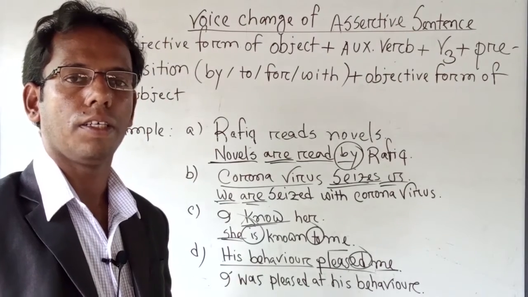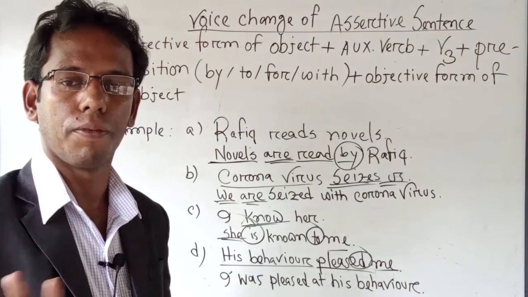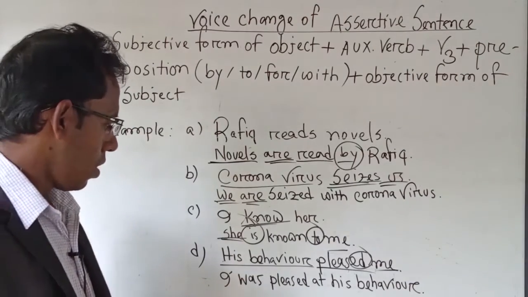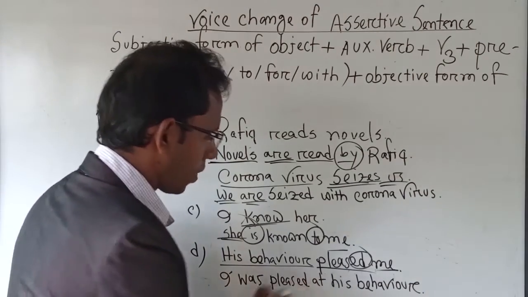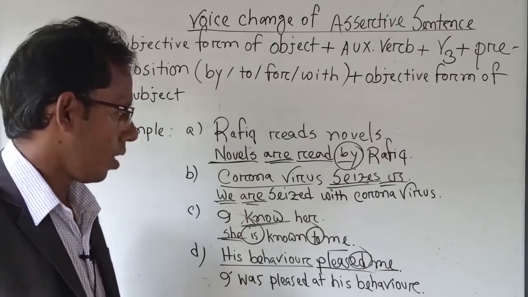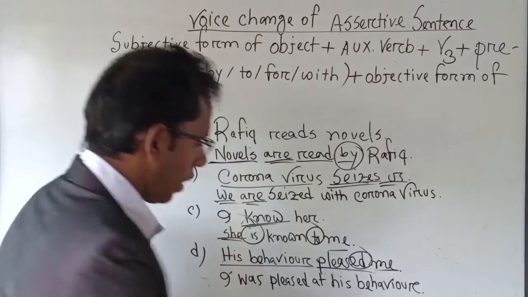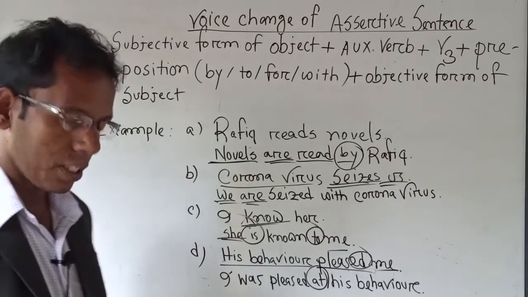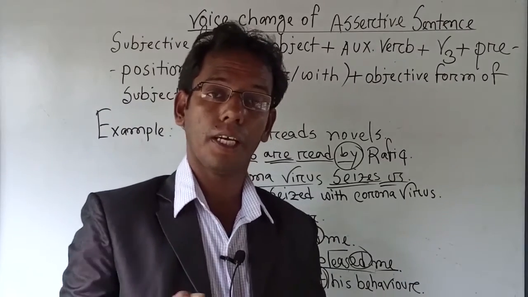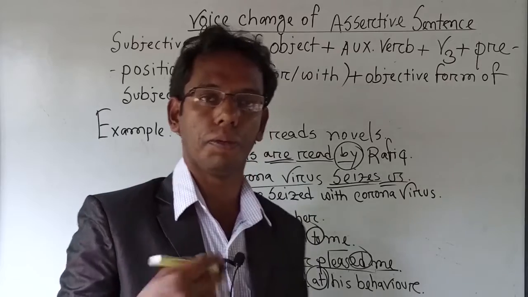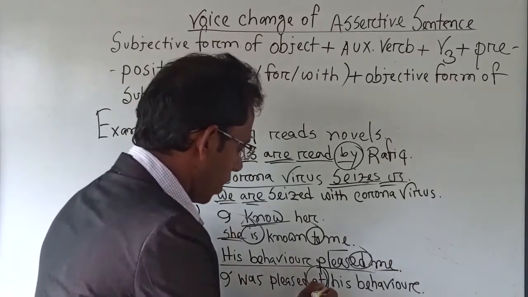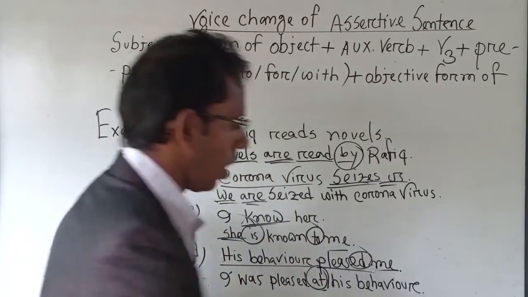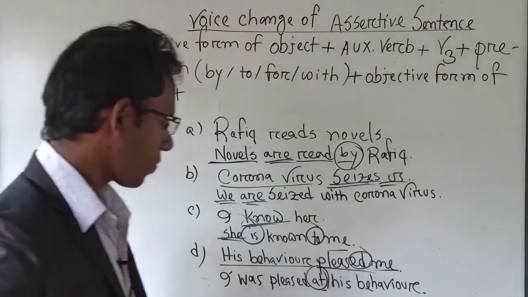But after I, were is not appropriate. That's why we have to use was. So I was pleased. This is the past participle or V3 of the sentence. Then I have used at. With conduct and behavior, everything else is external. I told you before. So that's why we have to use here at. Then subject his behavior I wrote here.